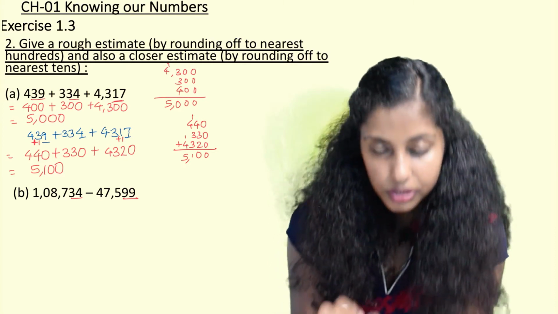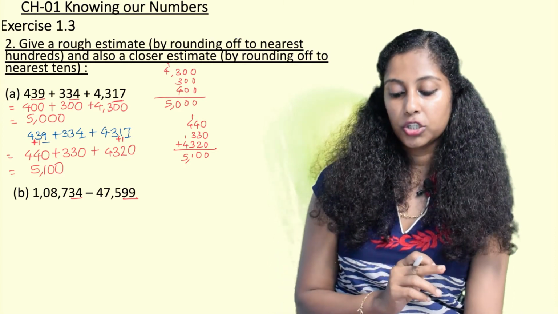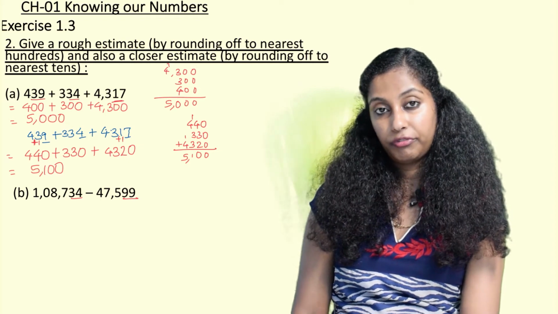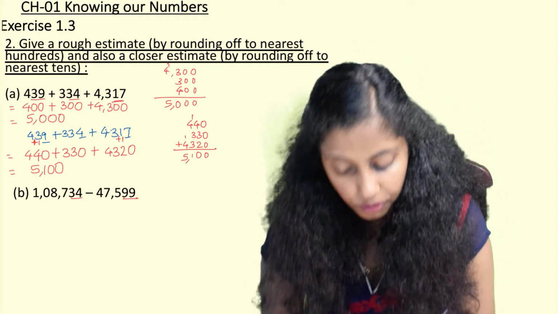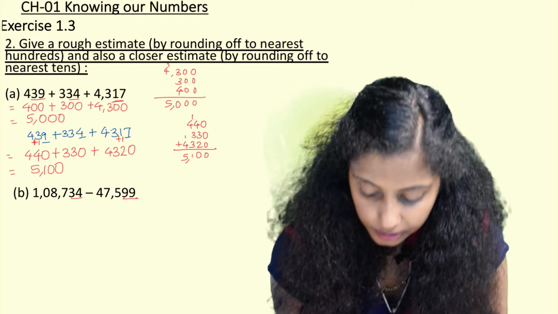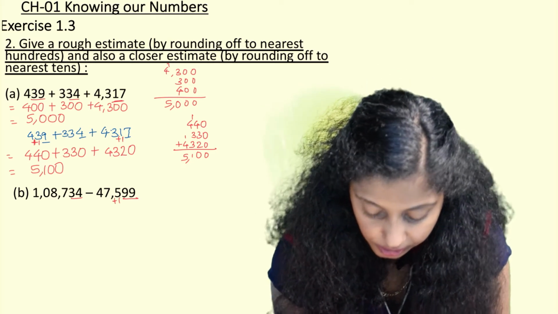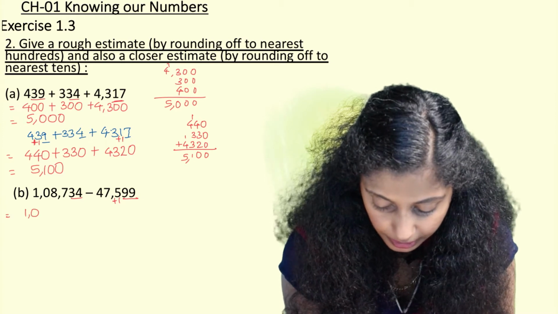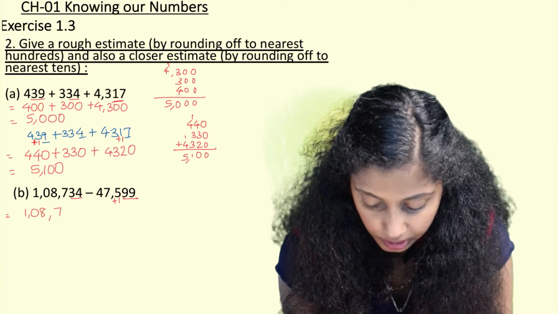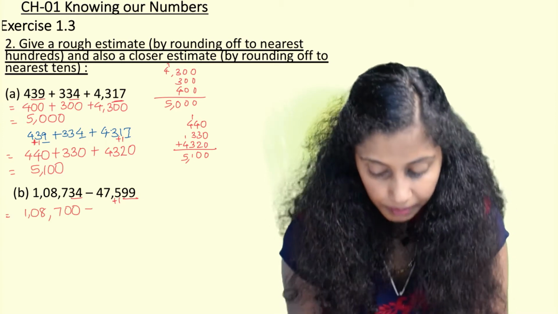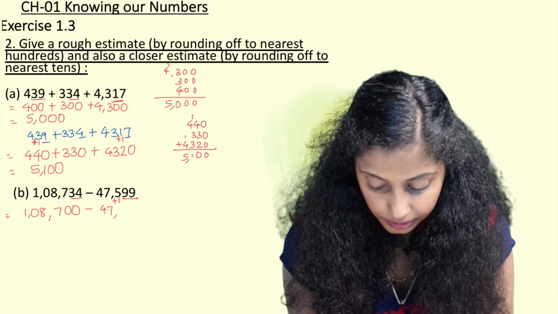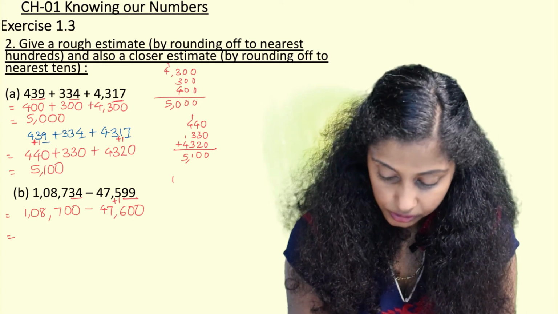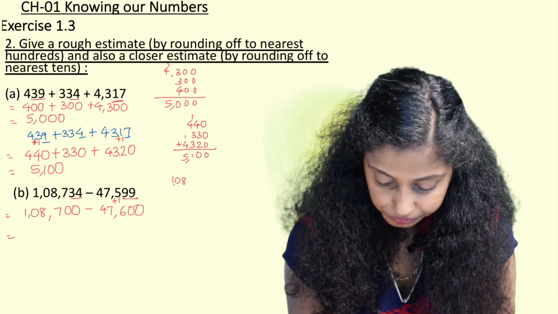So your 700s will remain the same, no change. Your 99 is the bigger part, which is from 50 to 99. So therefore the next 100, 500s will become 600s. So here when we are going to write, 1,08,700 minus 47,600. Then we can solve it in the rough column.